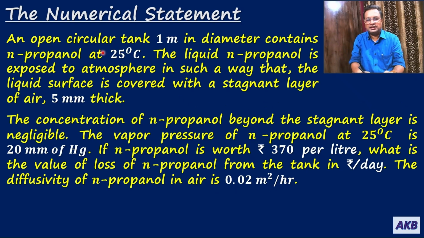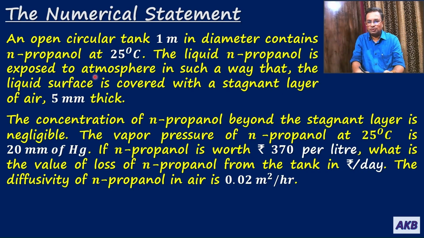So basically there is an open circular tank whose diameter is 1 meter, and N propanol is stored in this open circular tank at a temperature of 25 degrees Celsius. The liquid N propanol is exposed to atmosphere because it is an open circular tank.